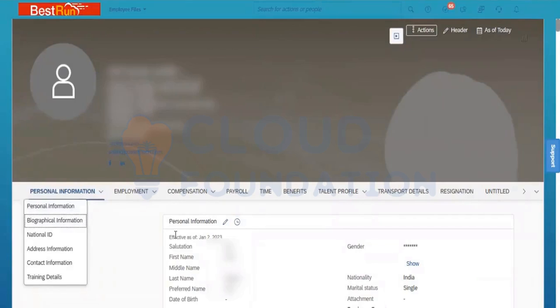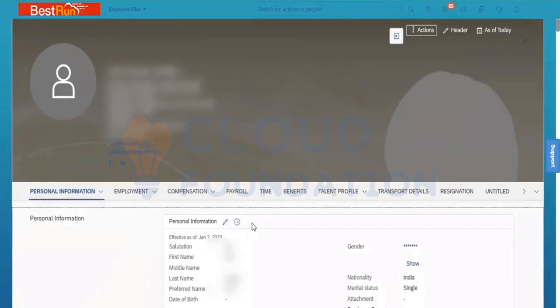And each subsection will be having what it is called? Portlet. Each subsection will be divided into portlets. And each portlet will be having some standard fields and the custom fields. Got it? Each subsection will be having some importance. Every portlet will be having some set of behaviors.